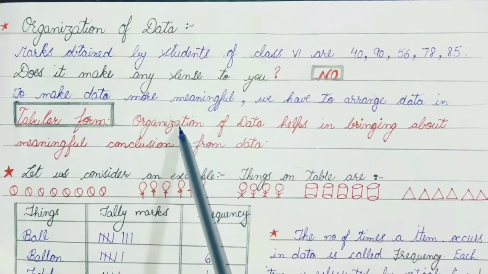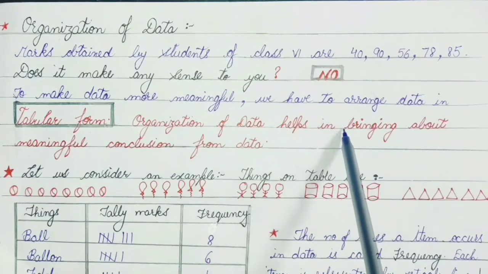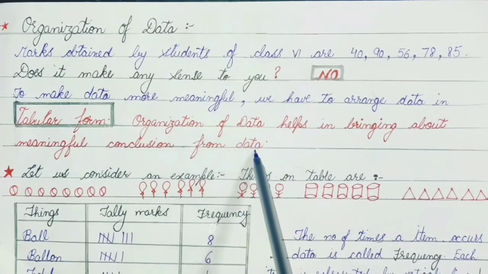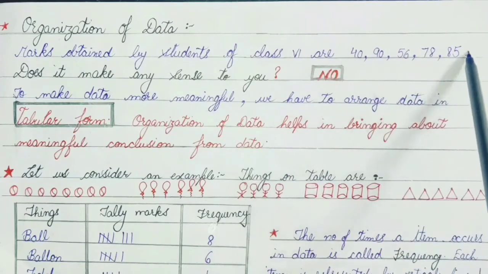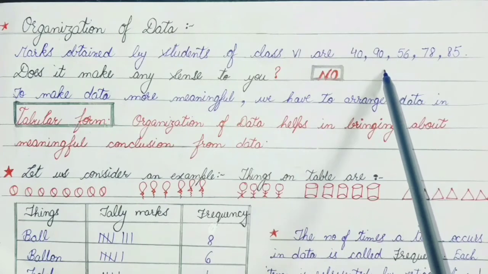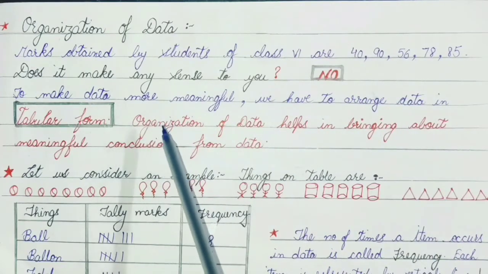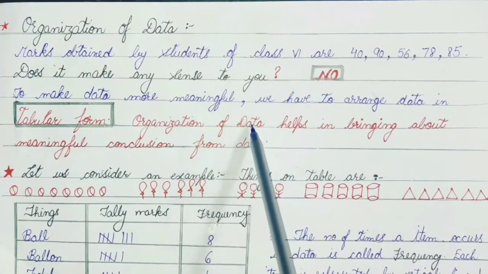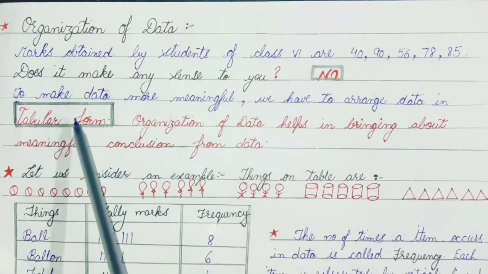Organization of the data helps in bringing out meaningful conclusions from the data. It means that converting raw data into meaningful data is known as organization of data, right? So let us discuss how to arrange data in tabular form.